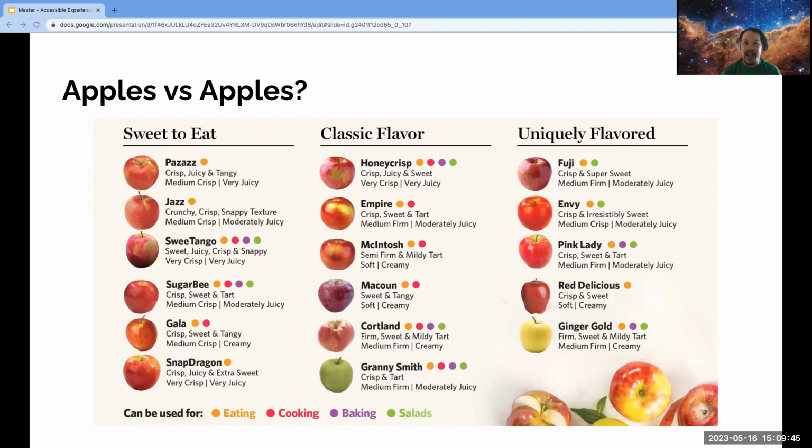It shows an image of the apple, and beside the image, it displays the name of the varietal, a color-coded dot corresponding to an appropriate use, eating, cooking, baking, or salads, and a description of its flavor and texture. These varietals of apples have been further defined by their unique name, their image showing shape and color, use case, taste, and texture. They are defined by their content structures.